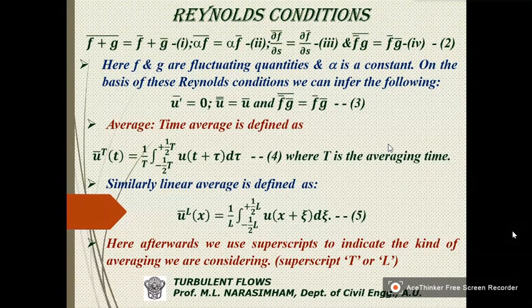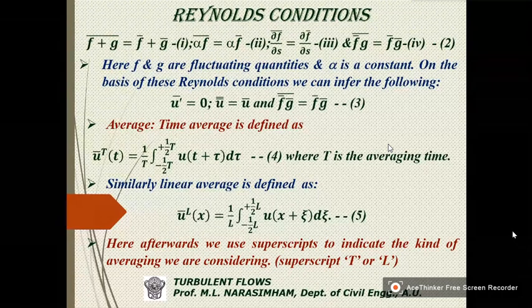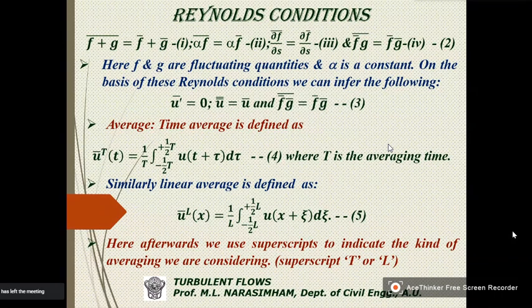So alpha does not depend upon the time. So alpha is the same throughout the delta t we have considered. So alpha times f when averaged, that is alpha f bar, is nothing but alpha times f bar. So that is the second condition.